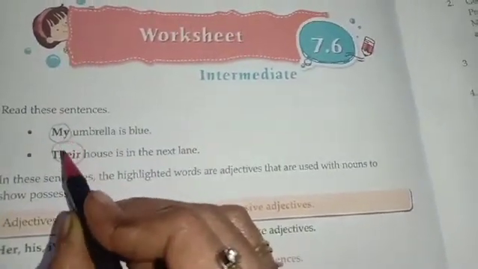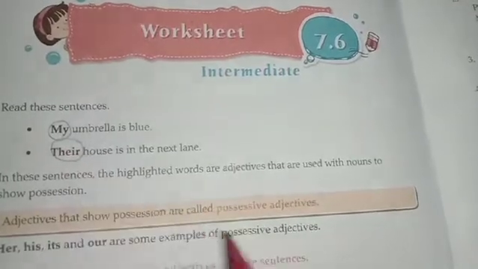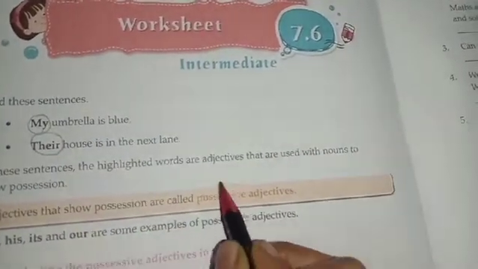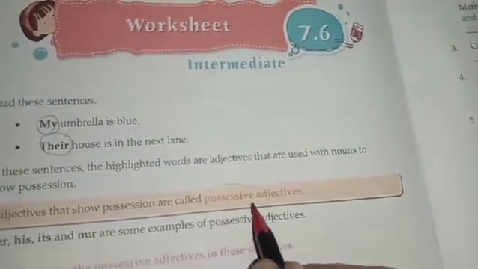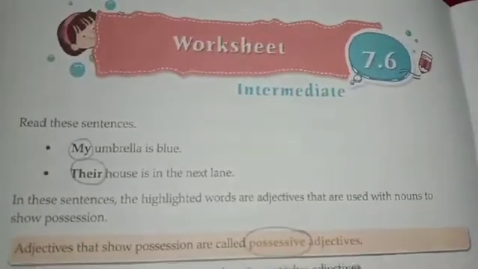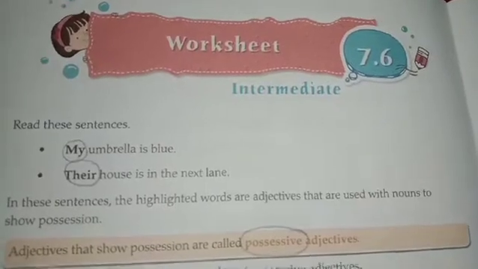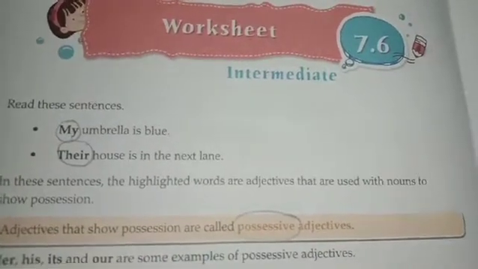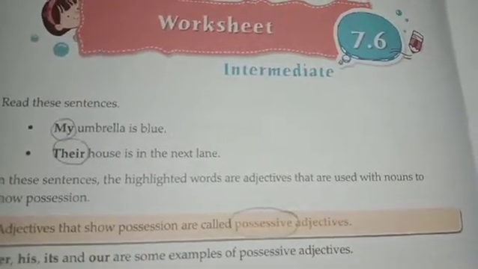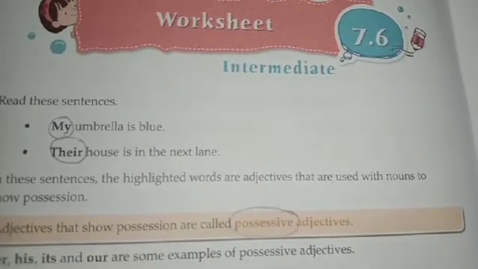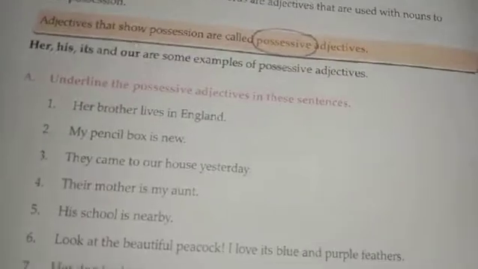So such types of adjectives are called possessive adjectives. It tells you about the noun and the possession of the noun, meaning it tells you whose that thing is. Now when we do the examples, you will get a clear idea.